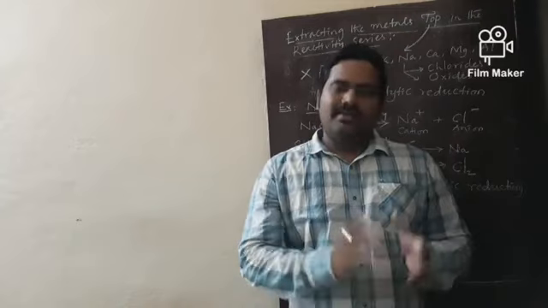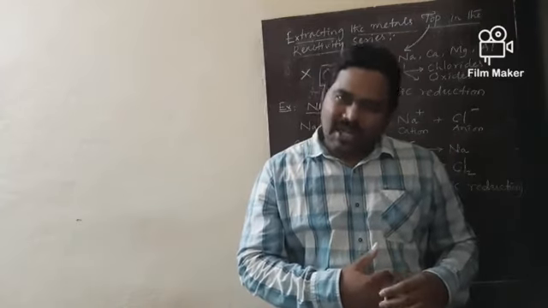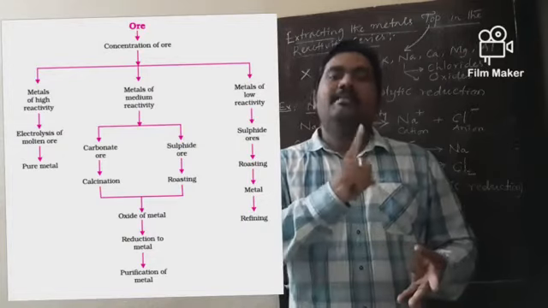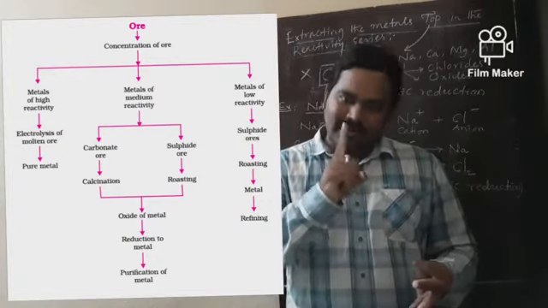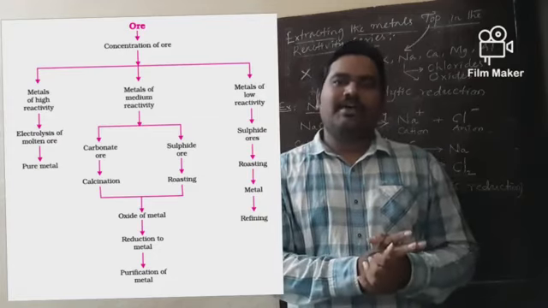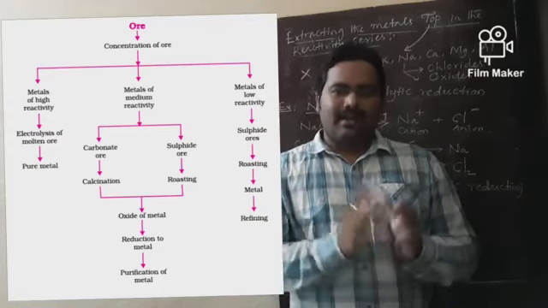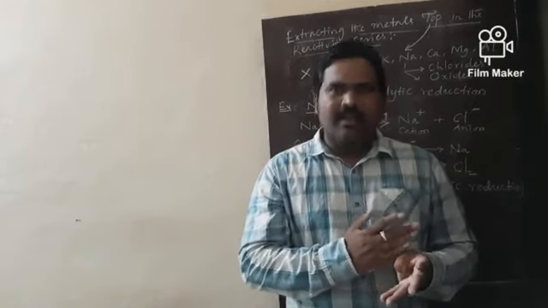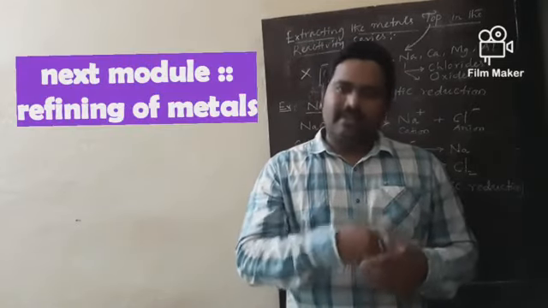Even in our textbook there is a flow chart for metals of low reactivity, moderate reactivity and least reactivity. Try to follow the textbook. The next topic is electrolytic refining, which is meant for the next module.